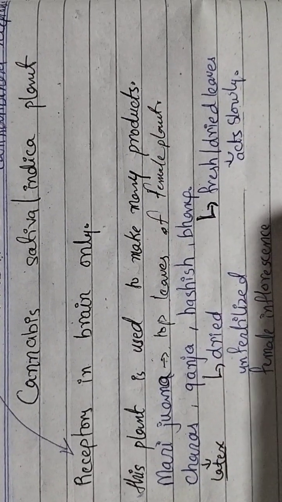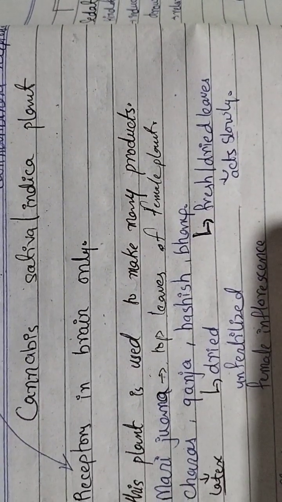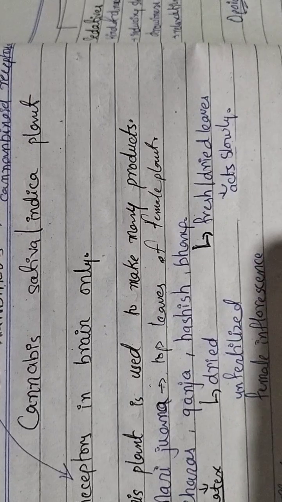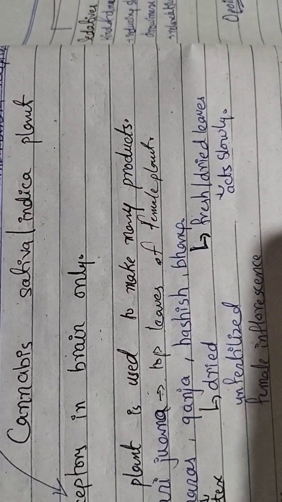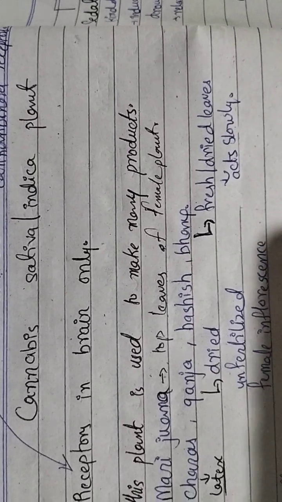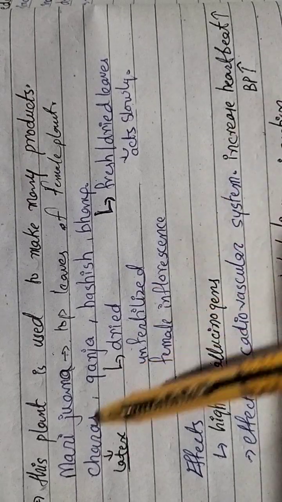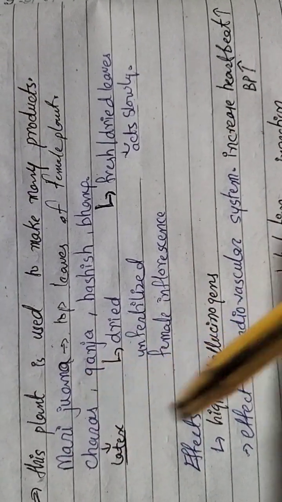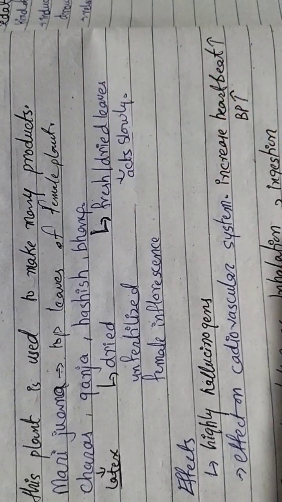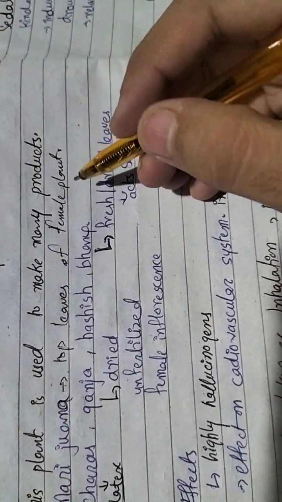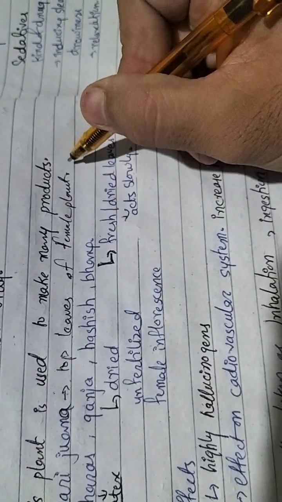This plant, cannabis sativa or cannabis indica, is used to make many products. We can say it is a multitasking plant which is used to make many products, which obviously include drugs. These include marijuana, which is obtained from the top leaves of the female plant of cannabis sativa.